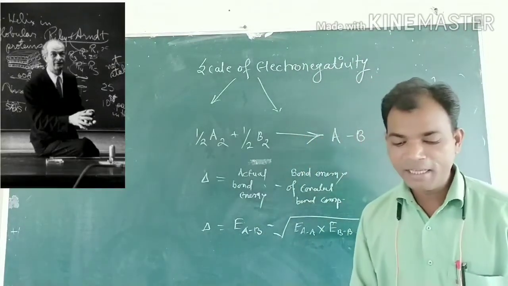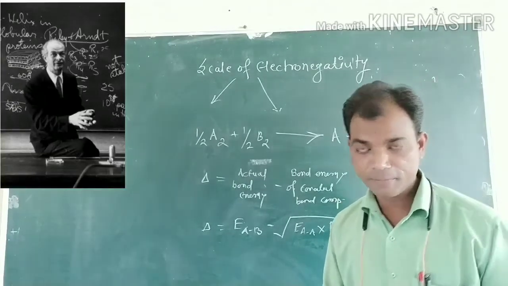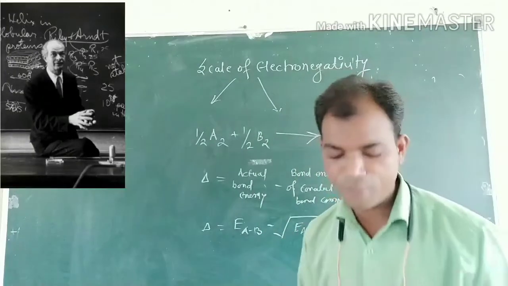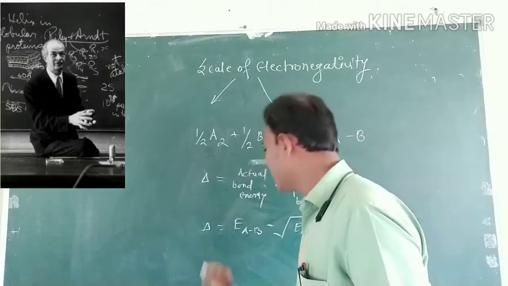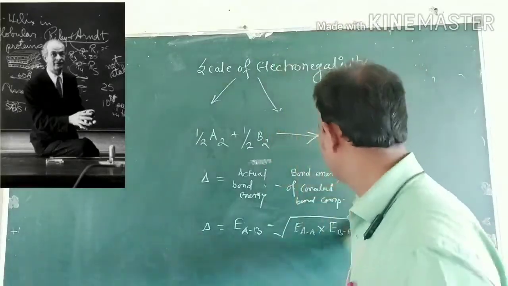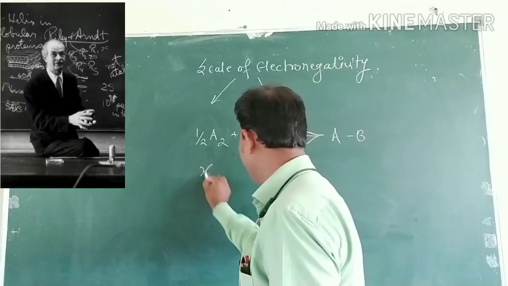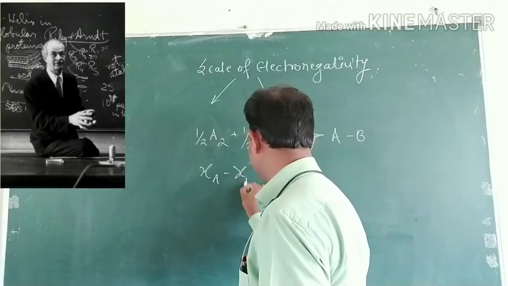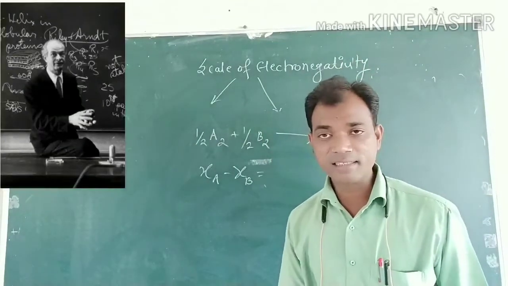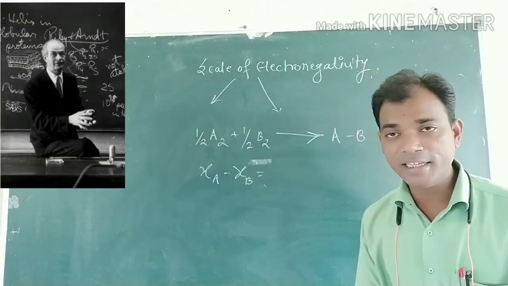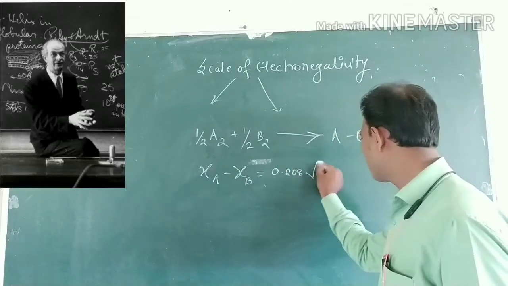According to Pauling, the electronegativity difference of the two atoms, XA minus XB, is equal to 0.208 square root of delta.